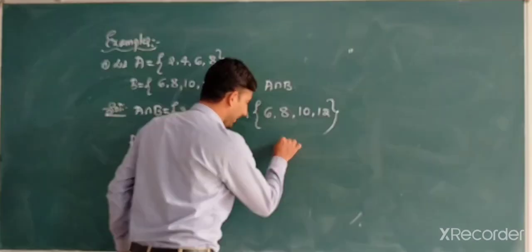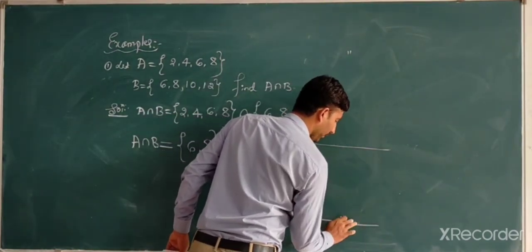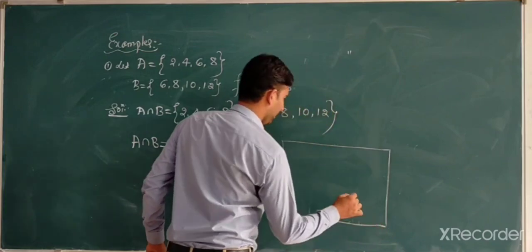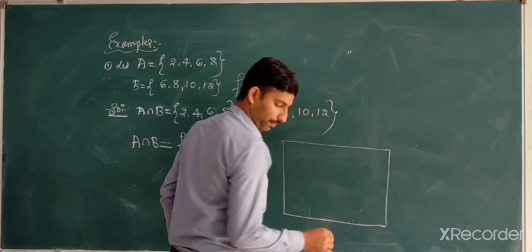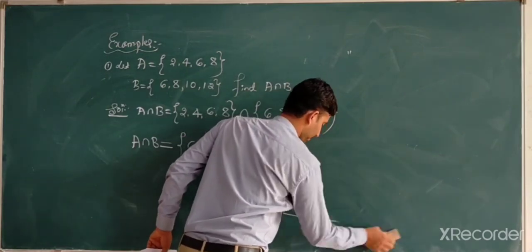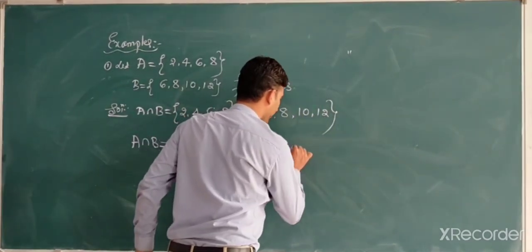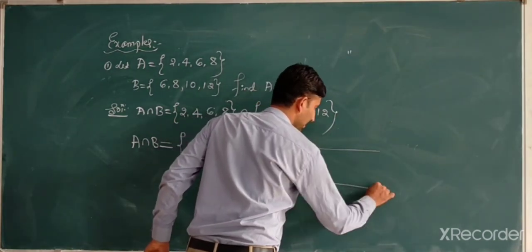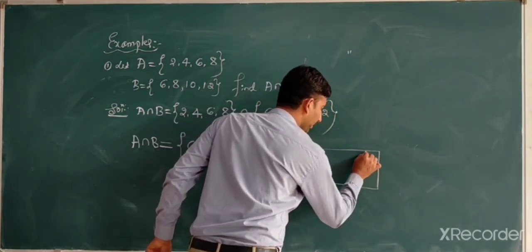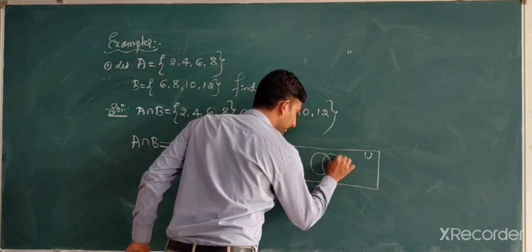But in case of Venn diagram, most probably you have to prefer the Venn diagram, which is nothing but a rectangle. Before you write, it looks like a square, right? Just take one rectangle, under U, here there will be a set.